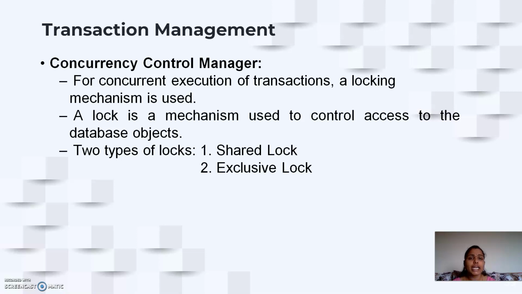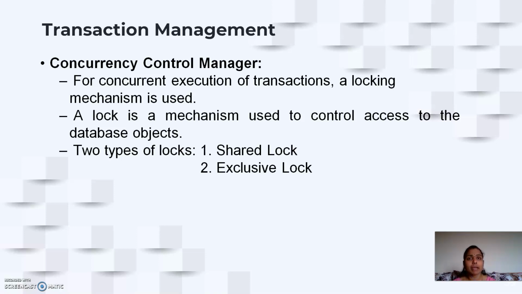So when there is concurrent execution of transactions, that is two transactions executing in parallel and trying to modify the same account, those two transactions should not interfere with one another. To ensure that, we will make use of a mechanism called the locking mechanism.